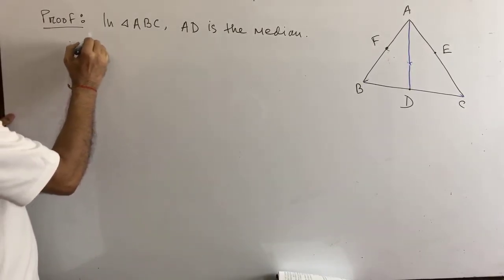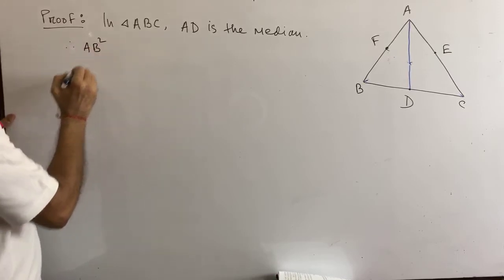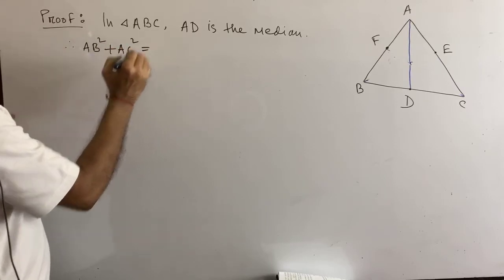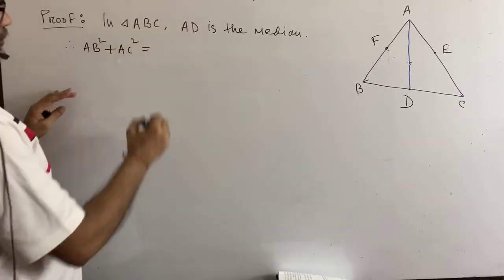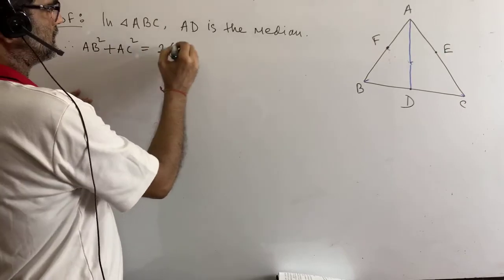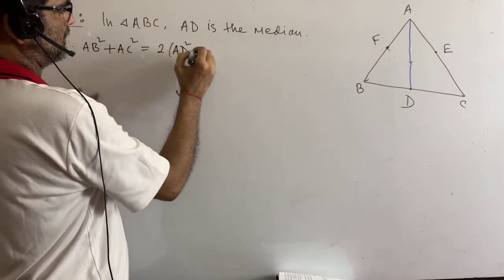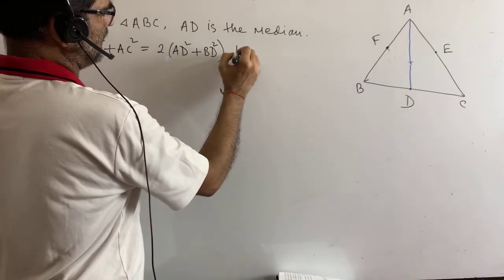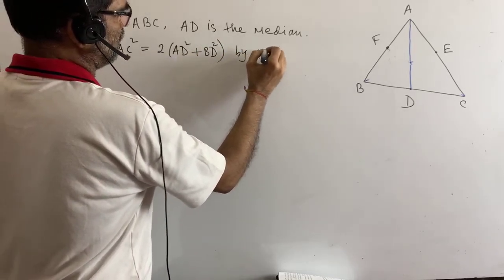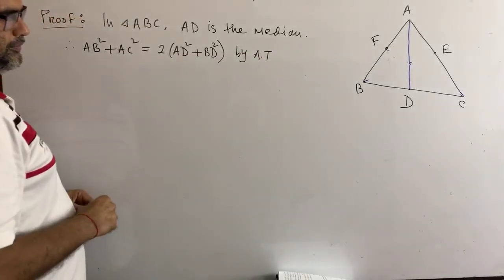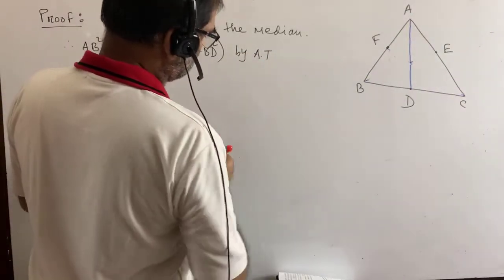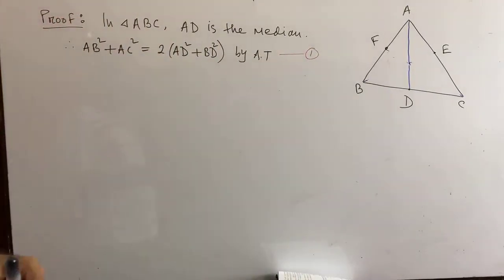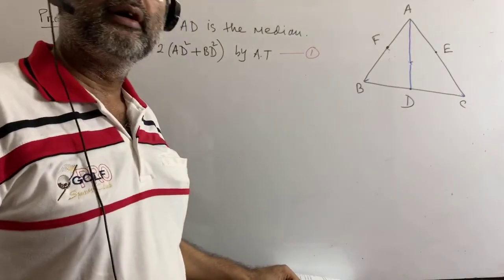Therefore, AB square plus AC square is equal to twice AD square plus BD square by Apollonius theorem. Okay, and it is our equation 1. We just have done it.